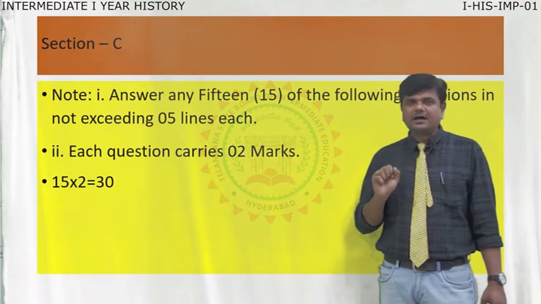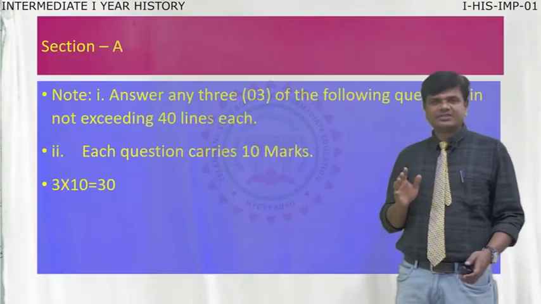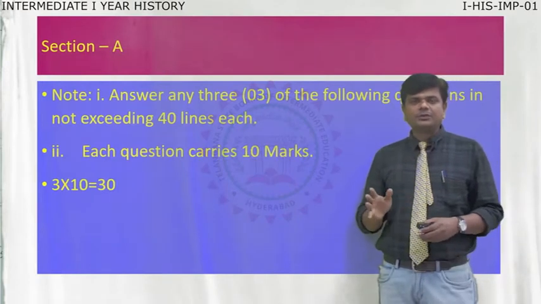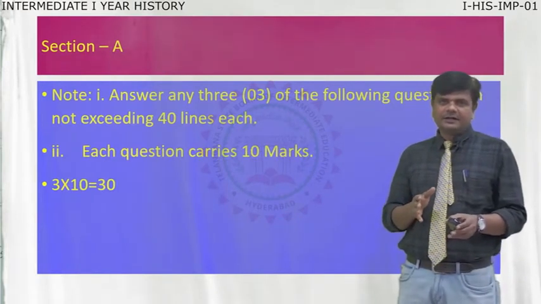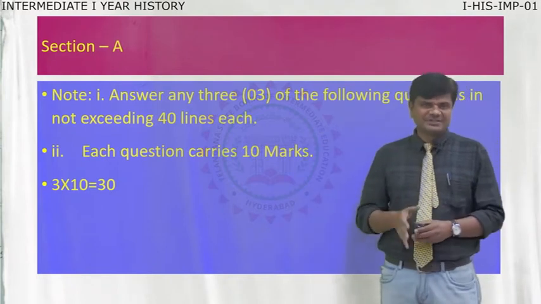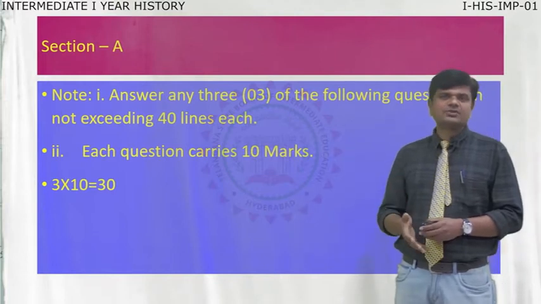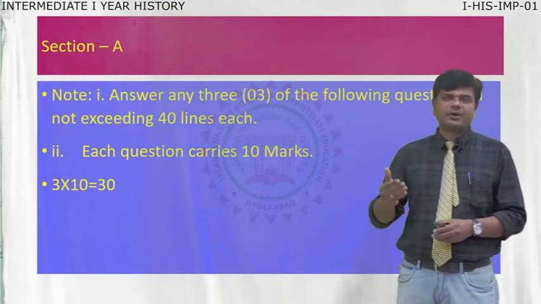So this is the model question paper: section A, section B and section C. Now we are going through the long questions, then the short questions and very short questions, section wise, so you can easily understand how many questions there are and how many you are going to write.